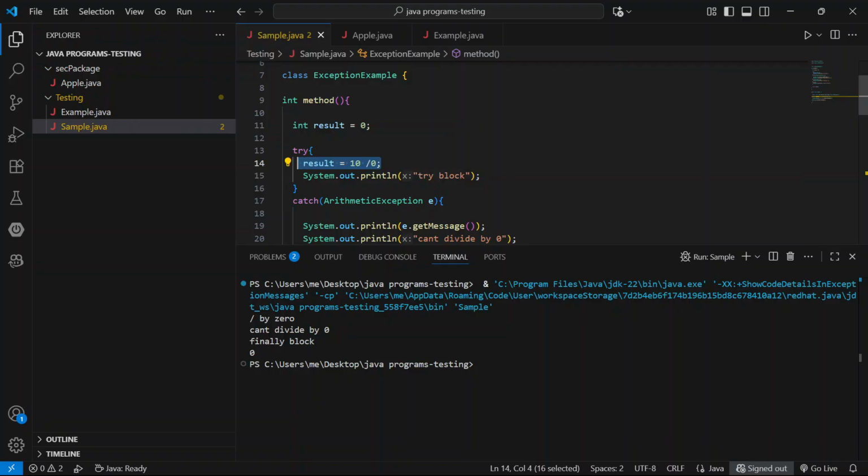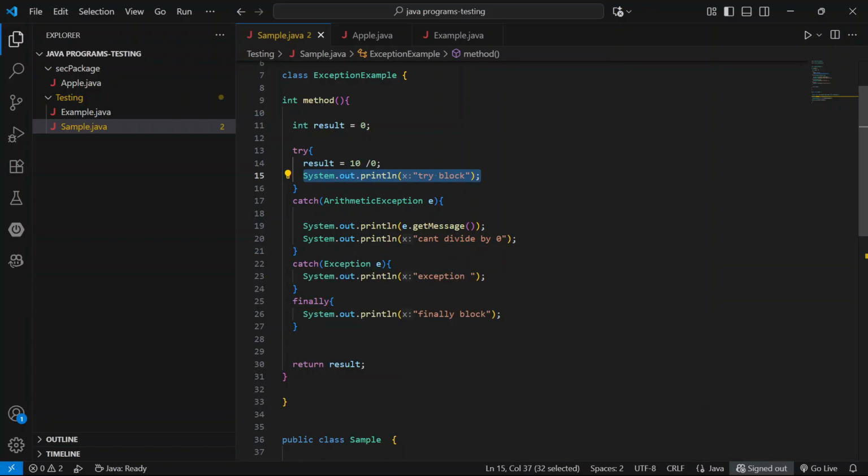That's why we use the finally block to close the resources. And next, move to throw.